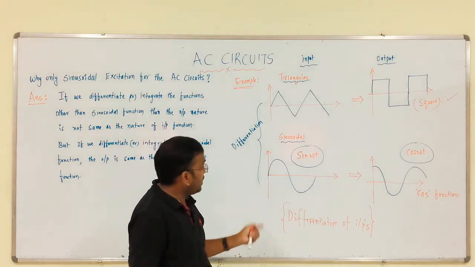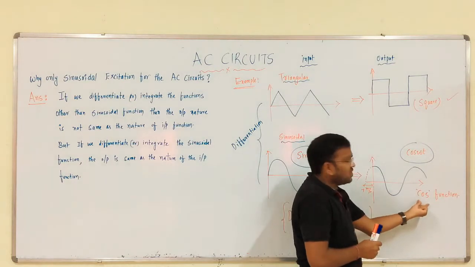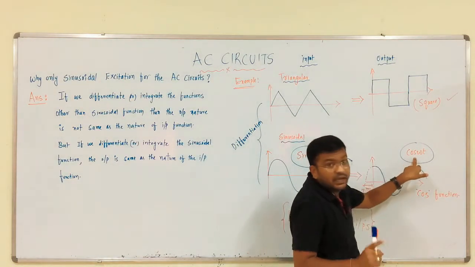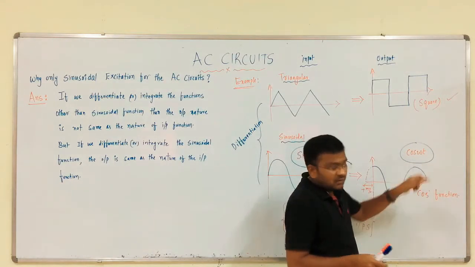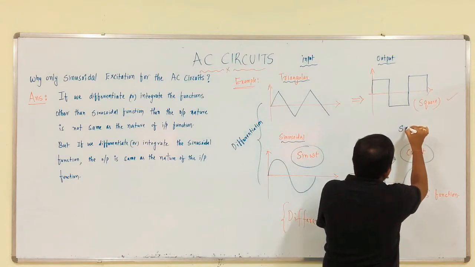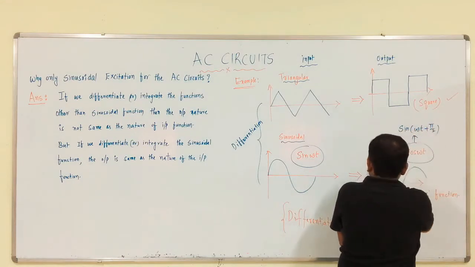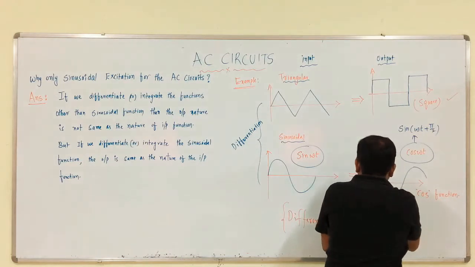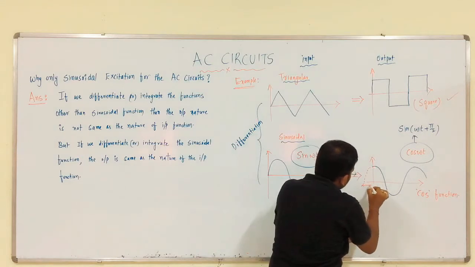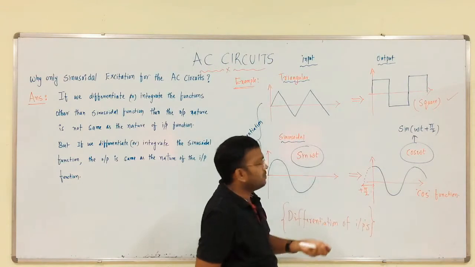Sir, how can you say these two natures are same? So, in order to get sine function as the output, what we have to do? We have to transform this cos omega t into sine function. How we can do that? That is, cos omega t should be transformed into sin omega t plus pi by 2, this is plus pi by 2.